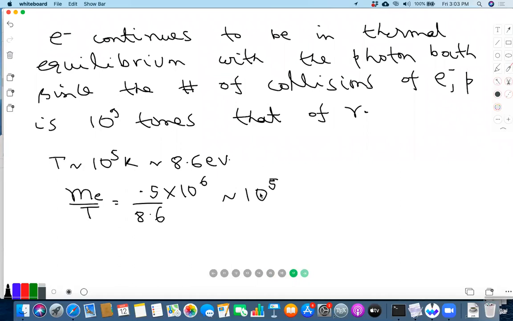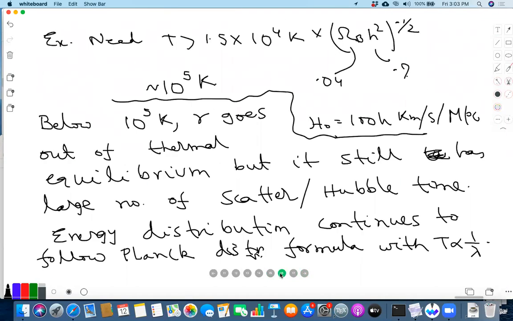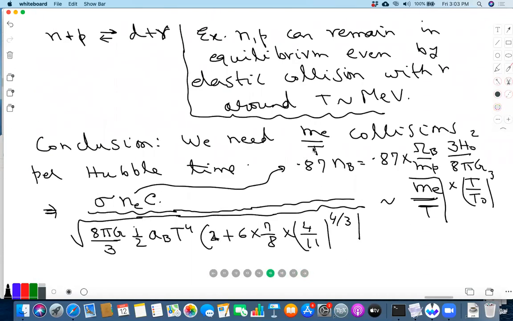Is this the number of collisions per photon? Yes, this is the number of collisions. Each photon undergoes 10 to the 5 collisions, right? Because this number was how many times the photon collides. See, this number was a collision per photon, right?